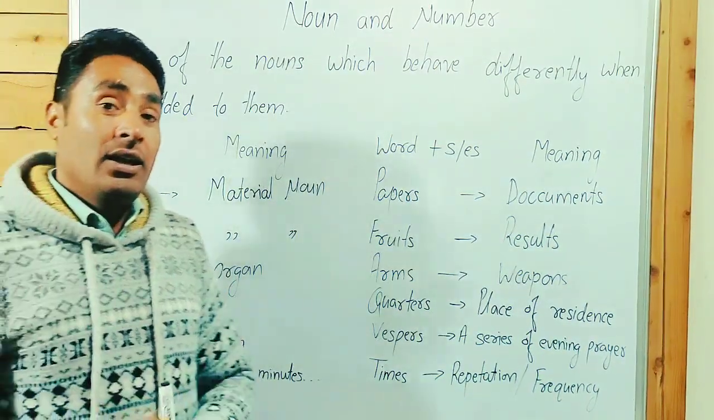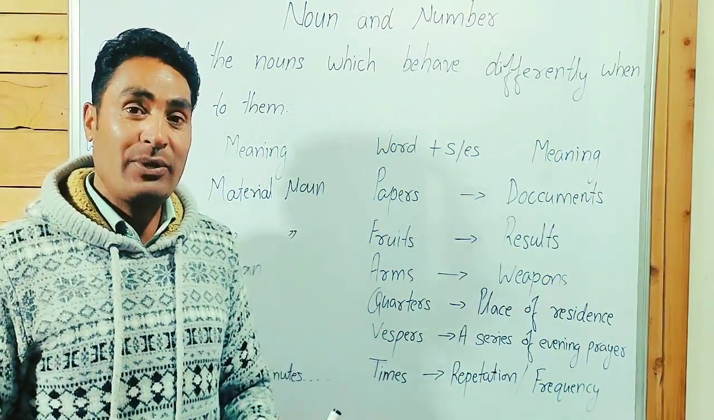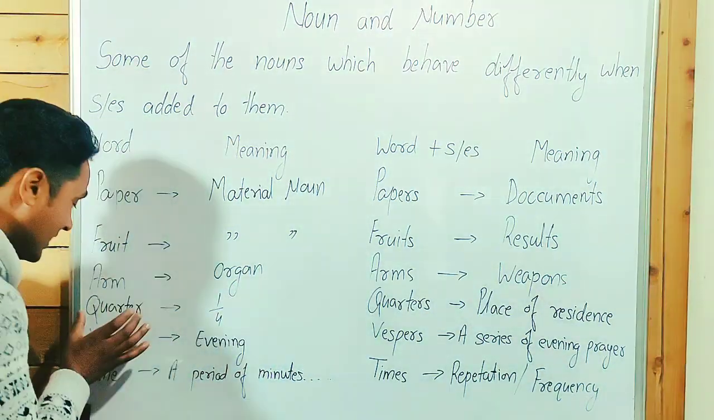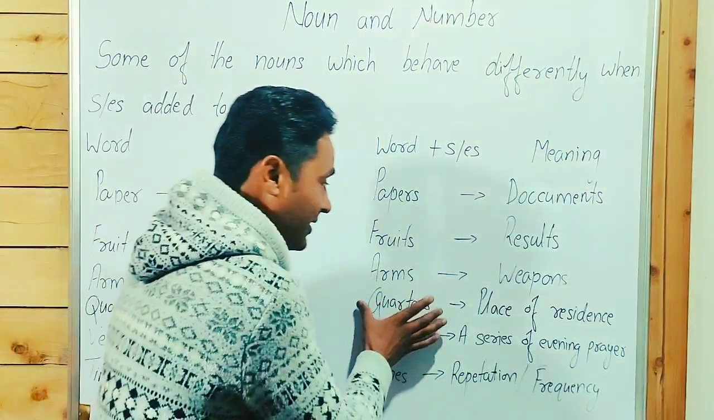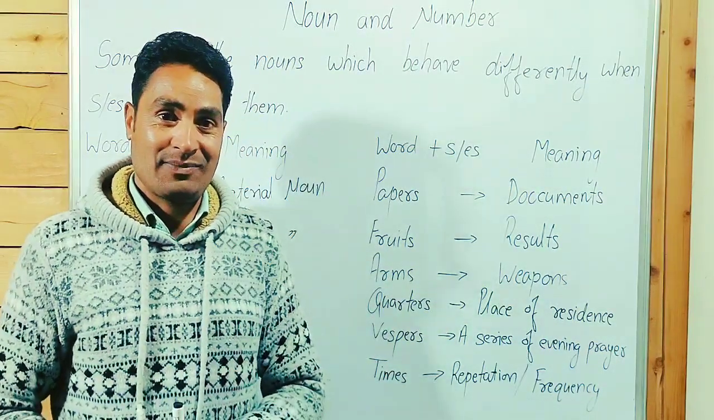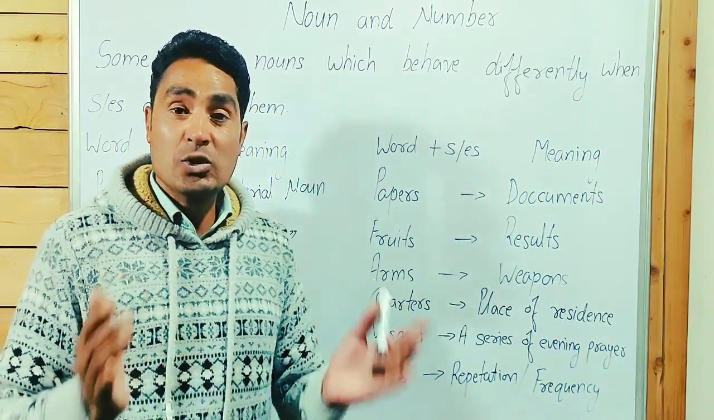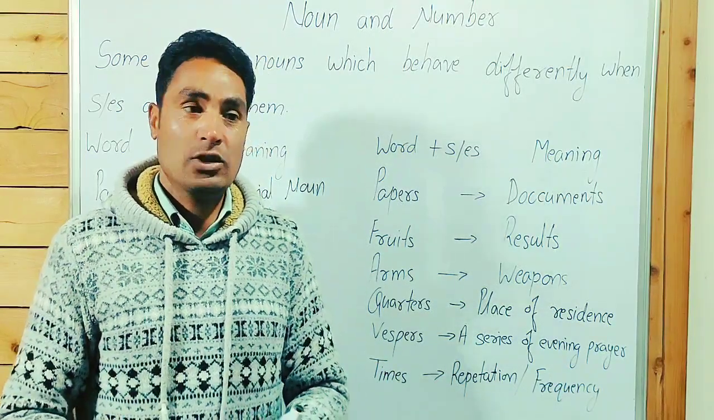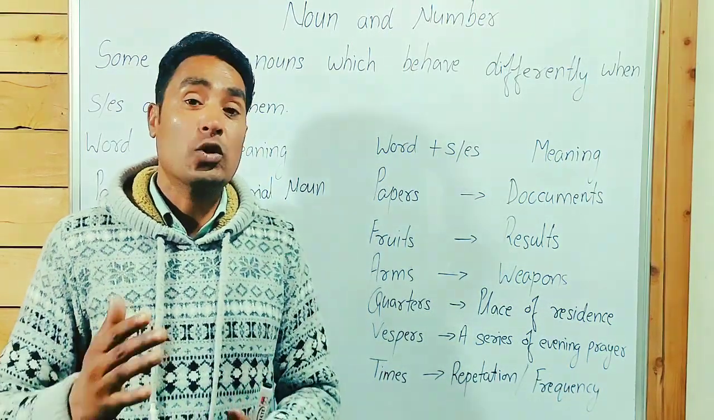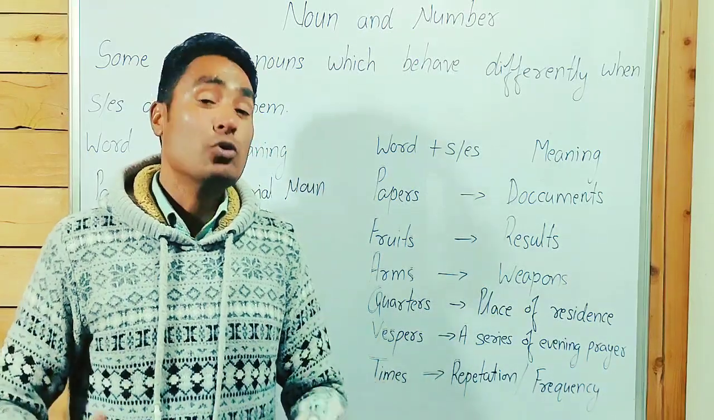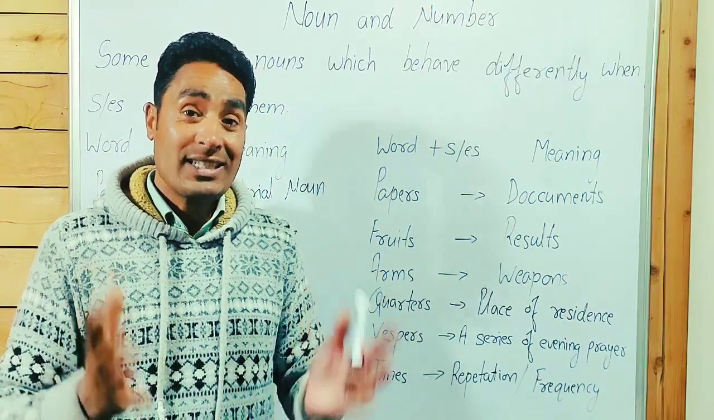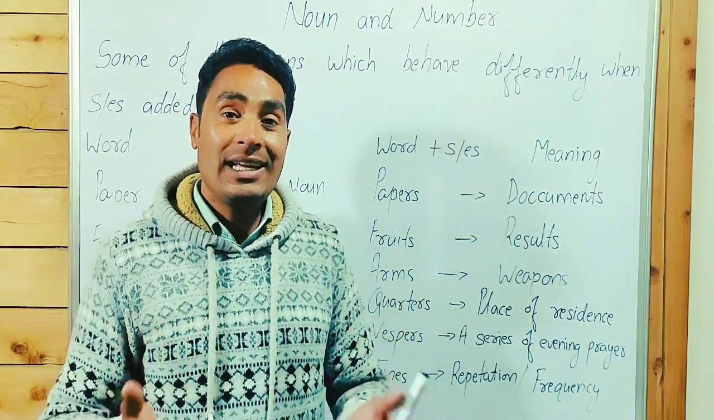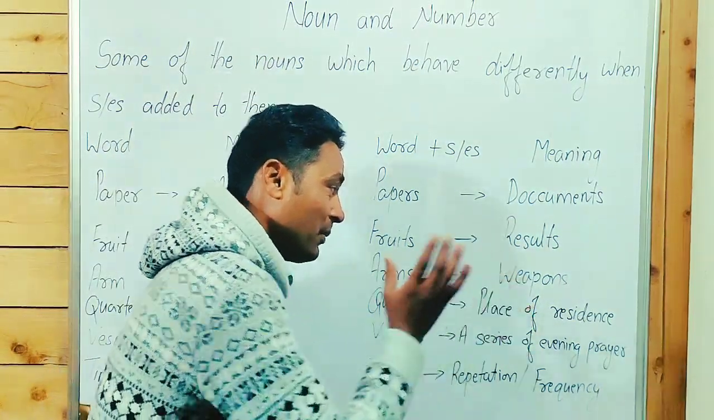Quarter means one fourth, an equal part of something. I repeat, 1/4, that is called quarter. When we talk about quarters, it means place of residence, where often students live. When a student goes to another city to study, he rents a room. That is called quarters. My younger brother lives in quarters. Quarters means place of residence.